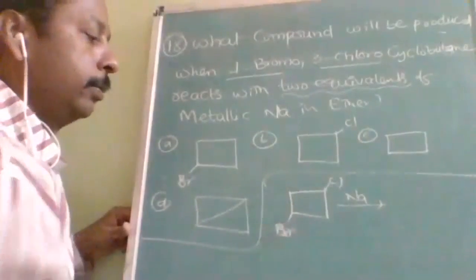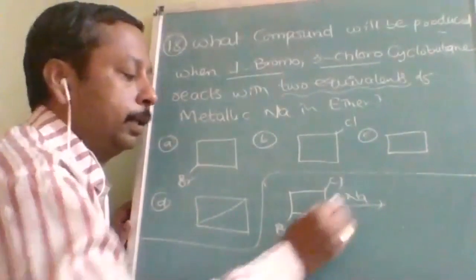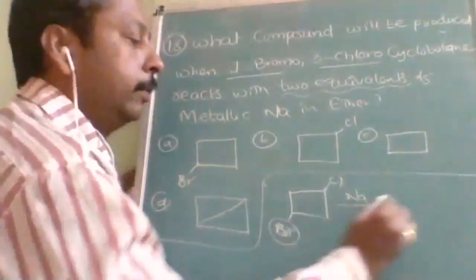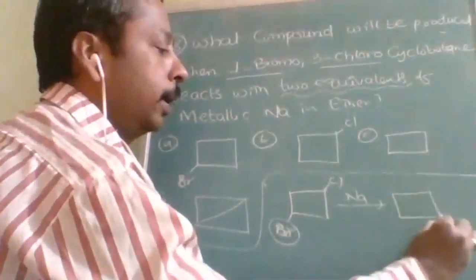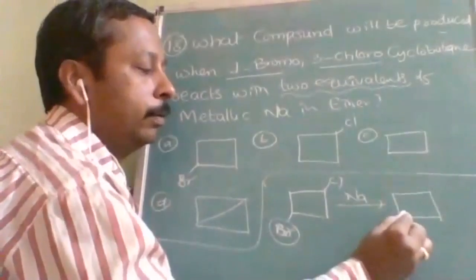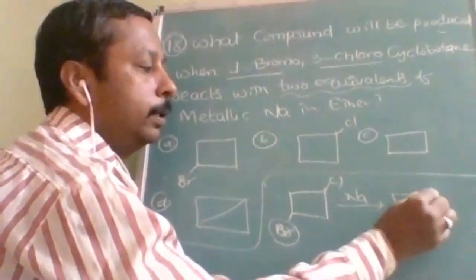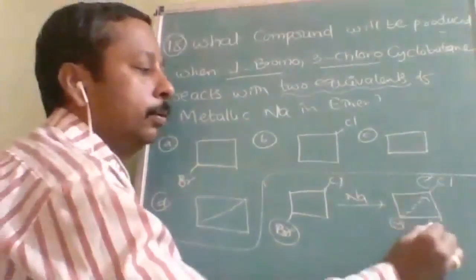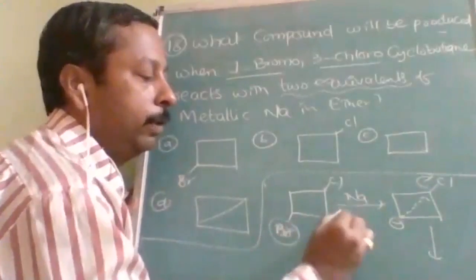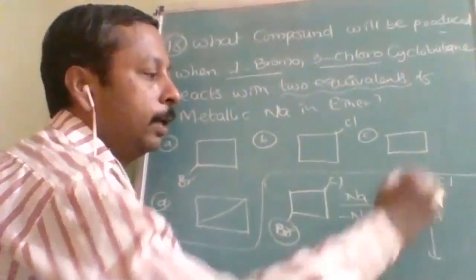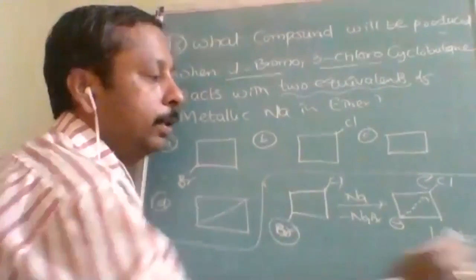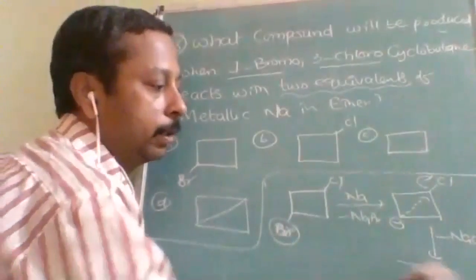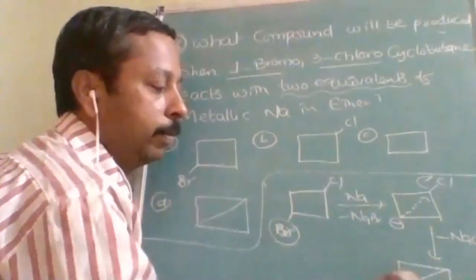This is a Wurtz reaction only, no? Actually the leaving tendency of bromine is more. So first this will be an intramolecular Wurtz reaction. This will be negative and there will be internal adjustment. This is very, very important. All of you listen carefully. Sodium will be removed as sodium bromide, and chlorine also will be removed as NaCl. This will act as a nucleophile, and this negative and this chlorine both will be removed, and this will be the product.